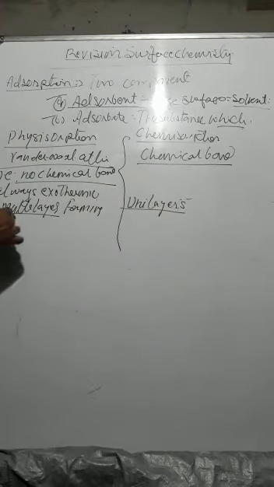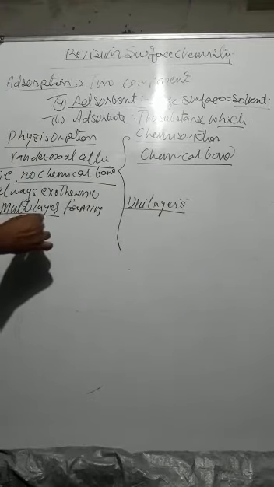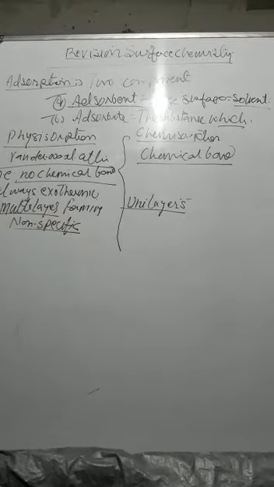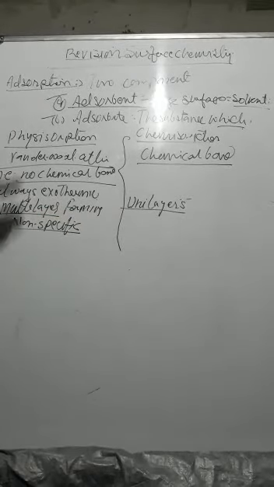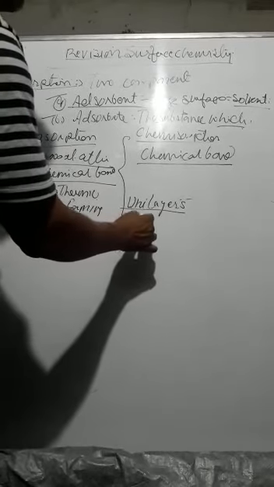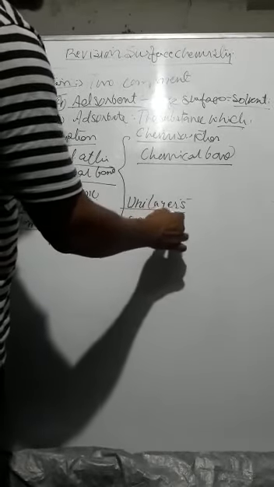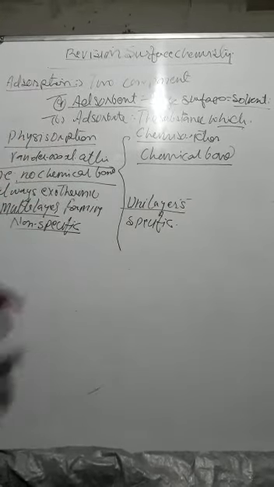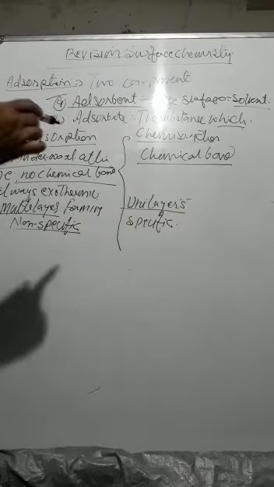Physisorption is non-specific. Non-specific means what? Any substance can adsorb. That is, on this blackboard I can write with blue, red, yellow, anything. But chemisorption becomes what? Specific. Specific means only a specific adsorbent can react with a specific adsorbate, not with all. Therefore, specific.